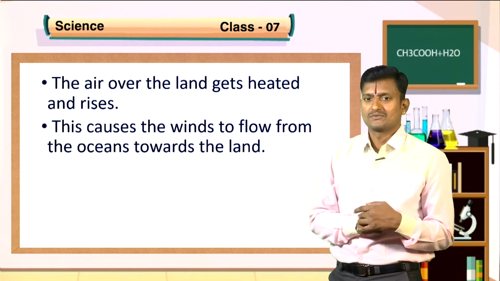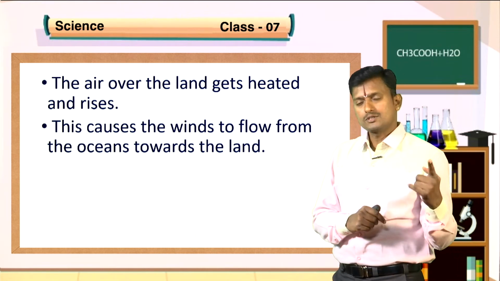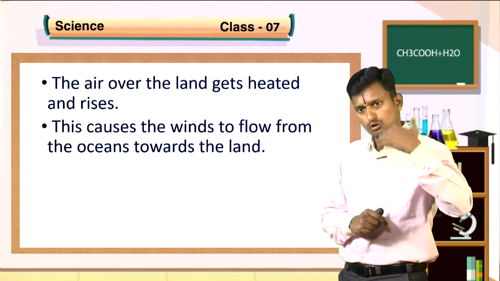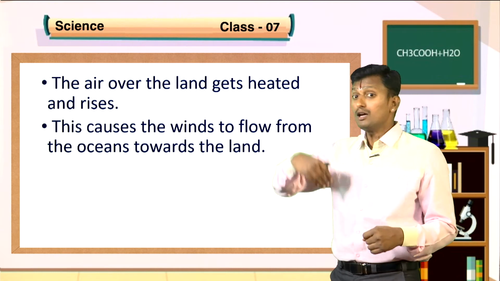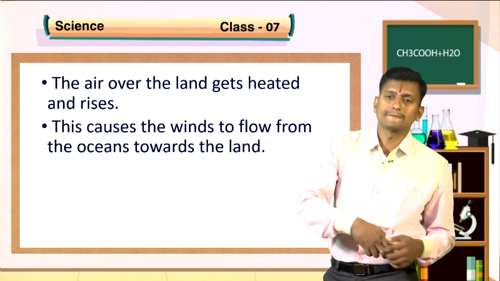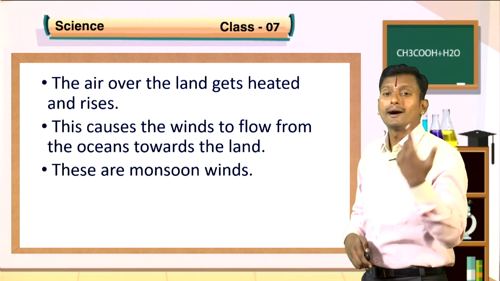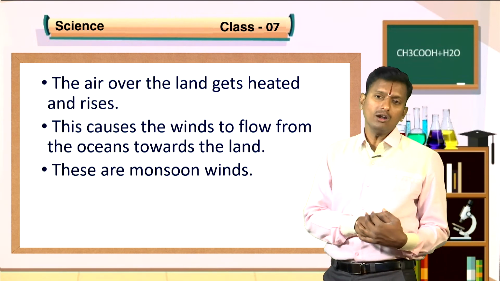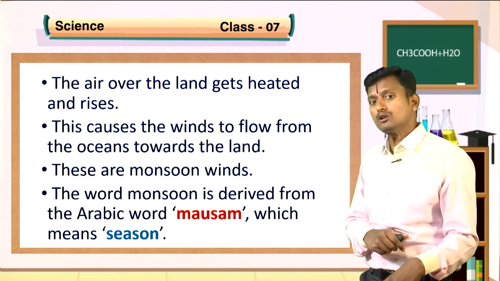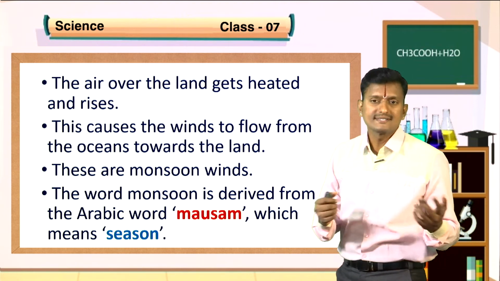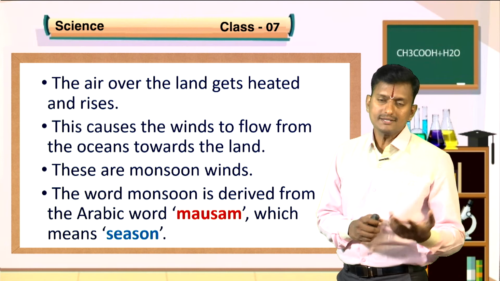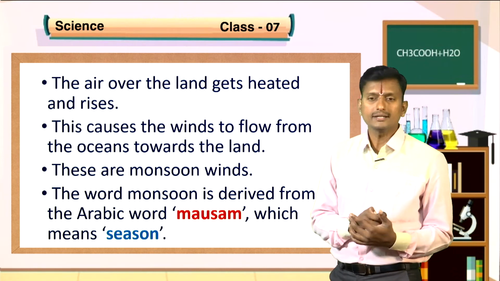Now, in the beginning, the air starts to move from the poles to the equator. Here, the winds will start to flow from the ocean towards the land. These are monsoon winds. What do you call them? Monsoon winds. The word monsoon is derived from the Arabic word mausam, which means season.